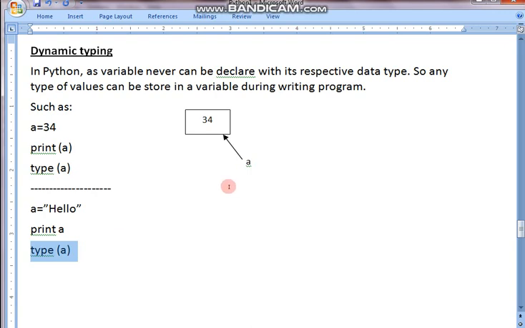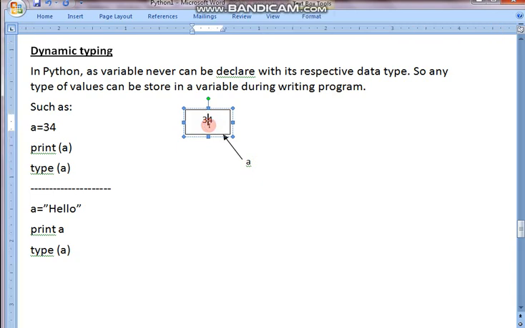Okay, so let me explain here a little graphically. See, when you are writing a is 34, the label is pointing to the 34 value. Then later on what we are doing, now we are changing it to hello. So what will happen, you see, just here I am drawing. Suppose this is the memory location of hello.